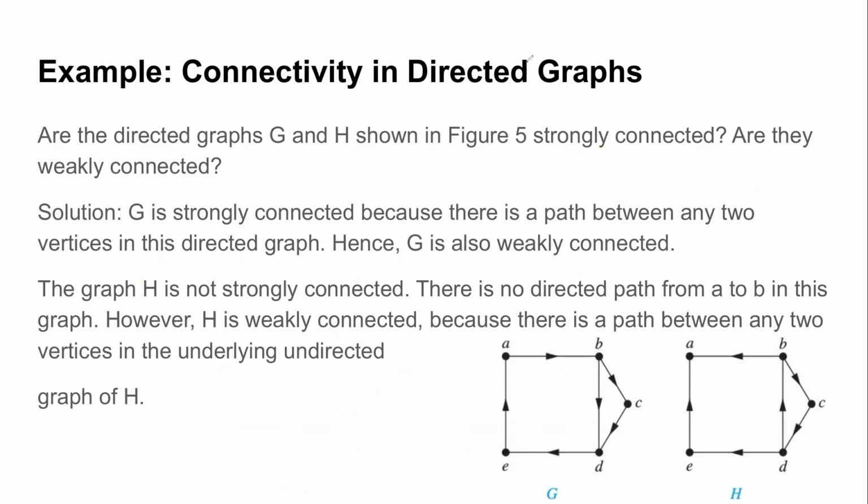But in case of graph H, it's not strongly connected because there's no path coming out from A, but it is weakly connected because if you ignore the direction, there exists a path between any two of the vertices. Okay, is this notion of strong and weak connectivity clear to everyone? Yes, class, is this clear? Okay, great.